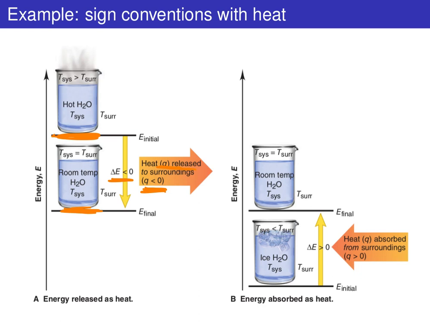Okay? Conversely, if we start off with, say, cold water, so ice water in this case, at some low initial temperature, and do the same thing, set it out at room temperature, then over time, as all the ice melts and then the cold water warms up, that water sample will eventually hit room temperature. So in this case, the system, being this initial ice water cup, is going to be gaining energy.